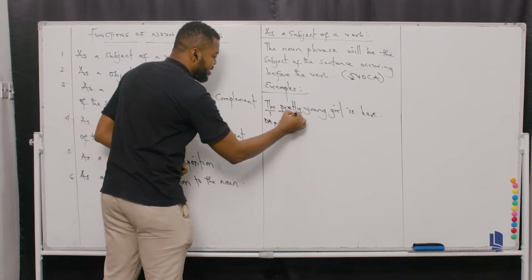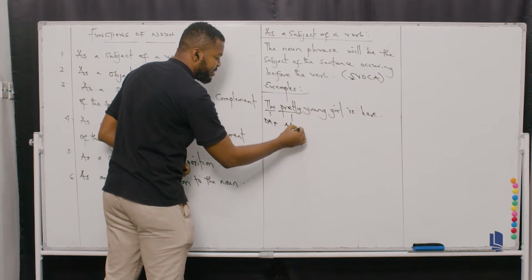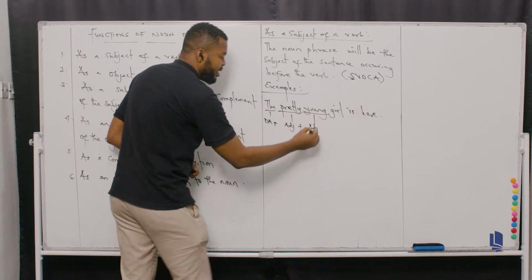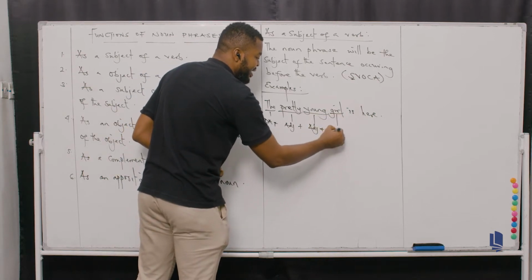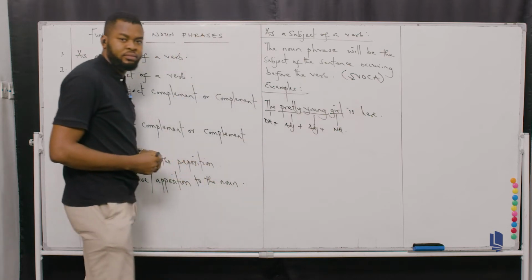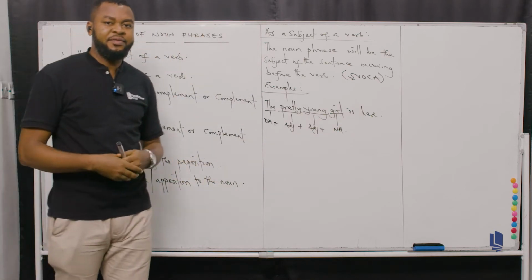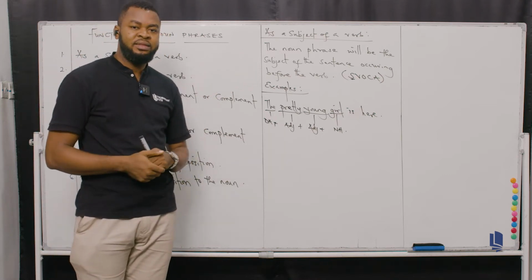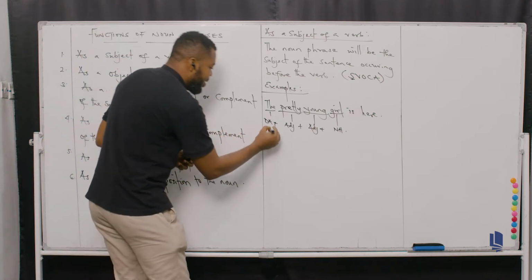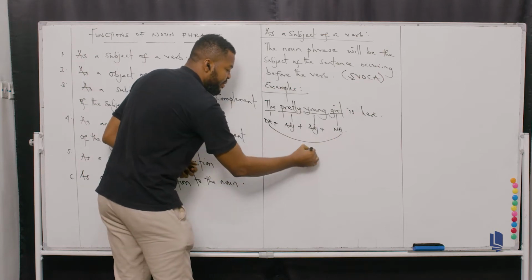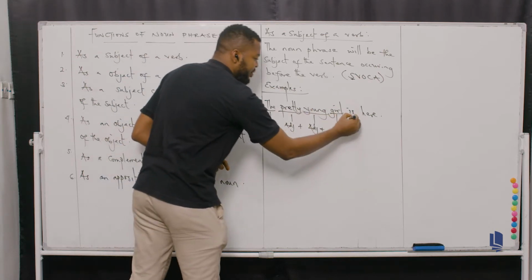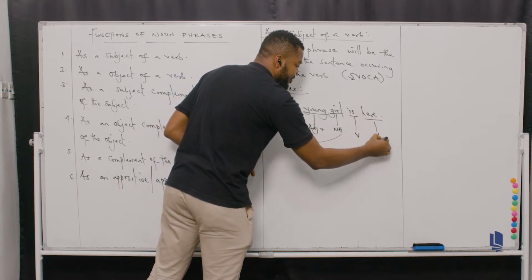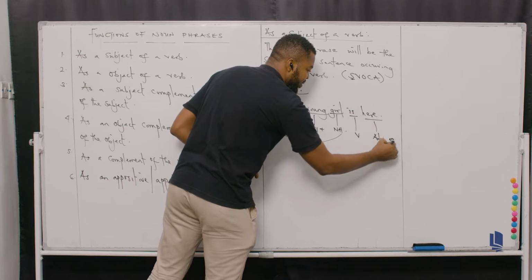Plus pretty is what? That's an adjective. Don't forget. Plus what? Young is what? An adjective as well. Okay. Then girl is what? That is the noun head. That is the noun head itself. That is the most important word in the structure of that sentence. Now, if I combine the whole of this together, I will form a noun phrase. Don't forget. Now, is actually the what? The verb. And here is what? That's the adverb. Specifically, adverb of place. Don't forget.